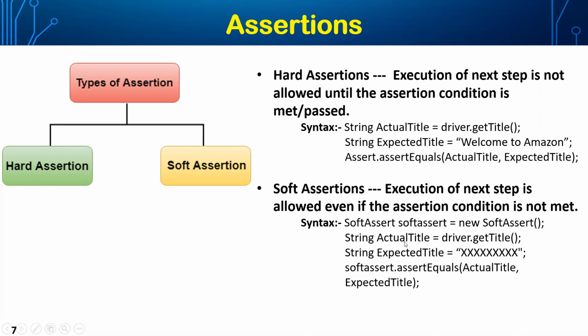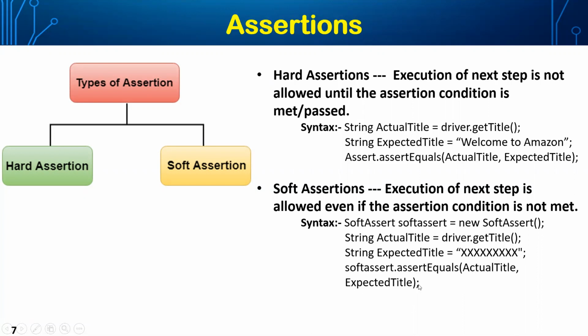Okay, so we have to create a class for hard assert. Don't need to create all those things directly. You can use assert dot. But when it comes here, you need to create an instance of this soft assert class, and then using whatever name we give over here, some xyz, here I give soft assert dot, then it will give you the methods. Assert equals